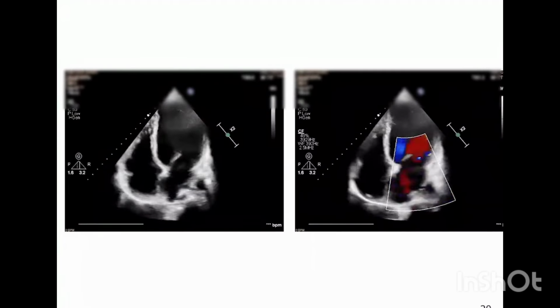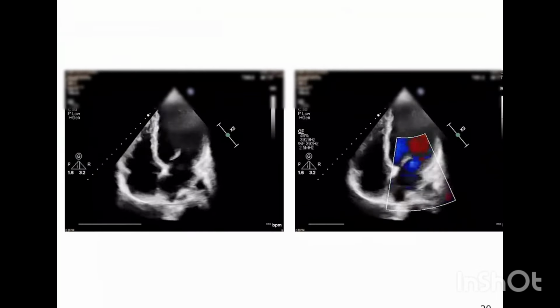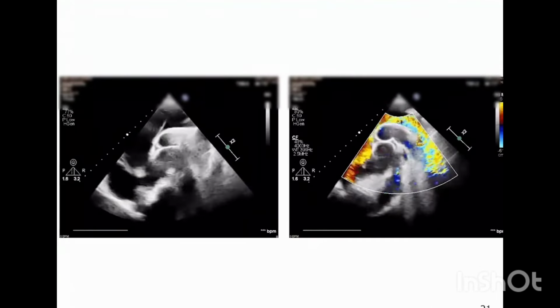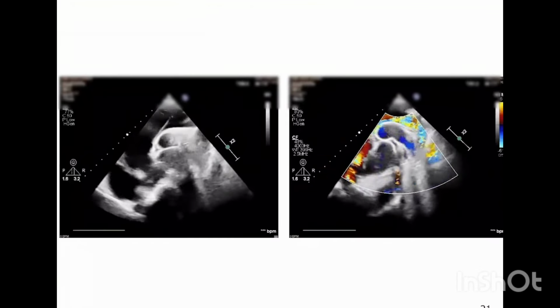Apical 4-chamber view on the left side with the color interrogation on the right side shows a dilated LV with globally reduced LV systolic function and some trivial MRs. So though the mitral valve was degenerative, but patient didn't have significant MR. This is a suprasternal view of the aortic arch, which nicely demonstrates the aortic dissection flap here. The color interrogation across the same.